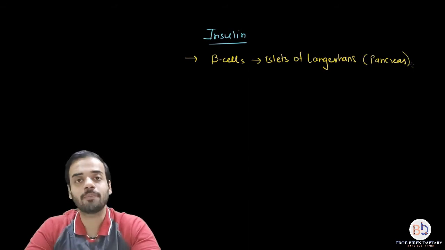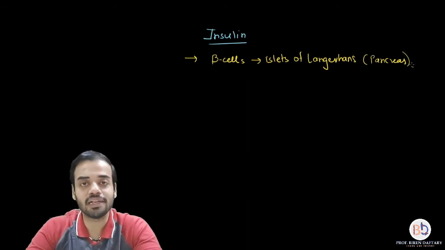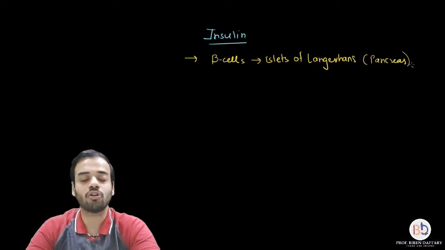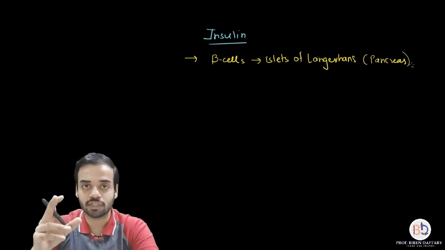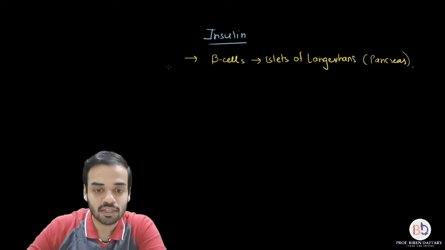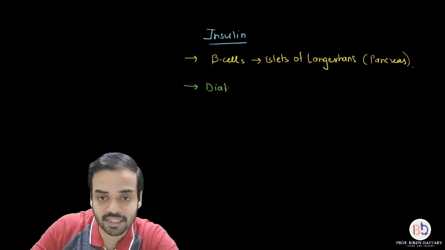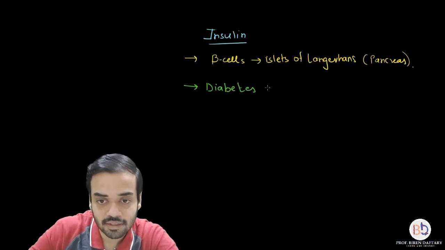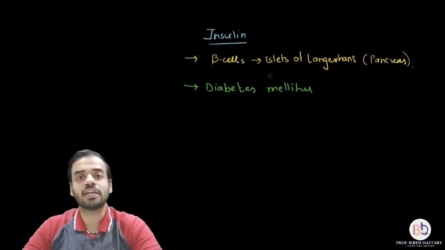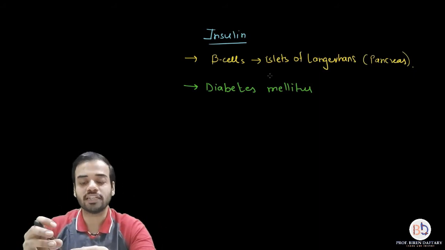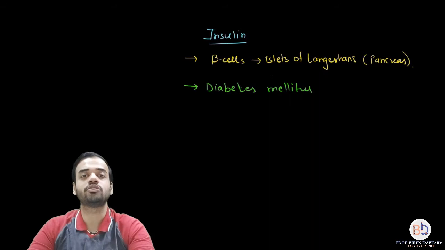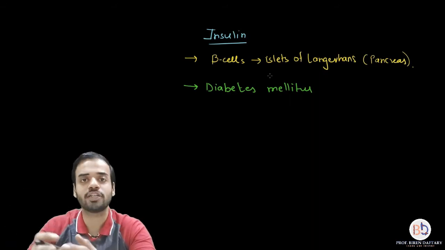Now what happens is, in certain people, insulin is not produced at all, or it is produced in very low quantities, and these people suffer from a disorder which is called diabetes mellitus. Diabetes mellitus is a disorder in which these people do not produce insulin, or produce very small quantities of insulin.